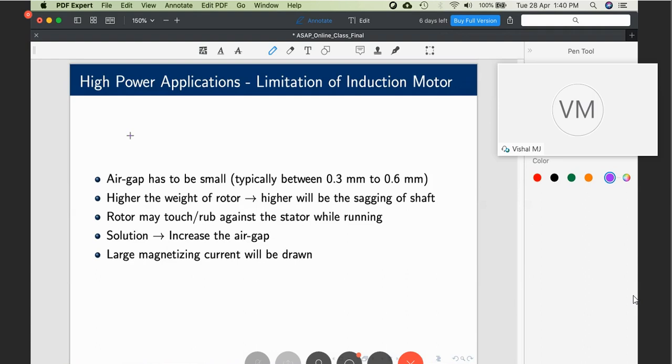Similarly, there is another fan called the forced draught fan, FD fan. That is used to suck out the smoke once the combustion is over. A lot of smoke will be there. This smoke has to be taken out and passed through the chimney. This is also of the order of a few megawatts. In reality, they will be synchronous machines, but certain power plants use induction machines as well. But then, if I make such a large capacity induction machine, what is the problem we face?